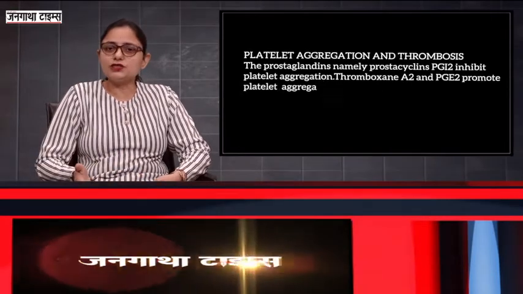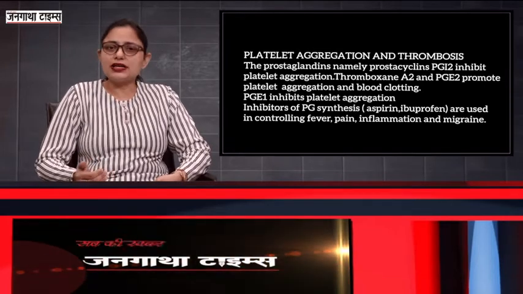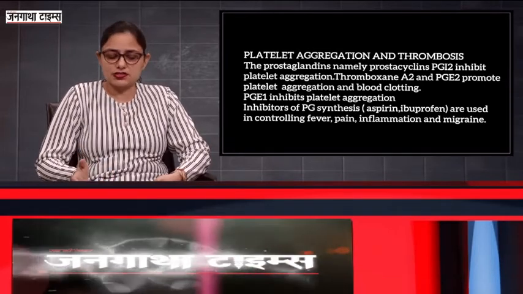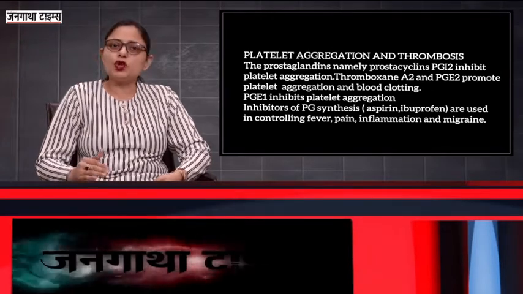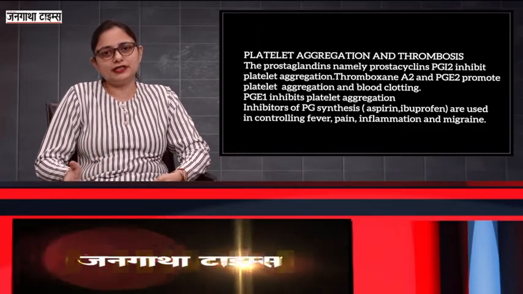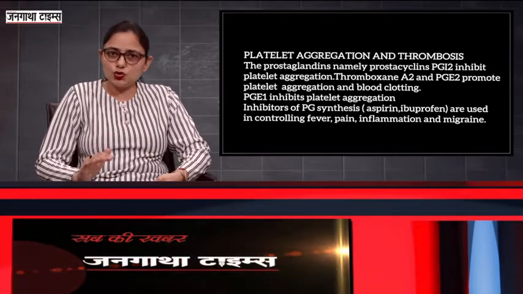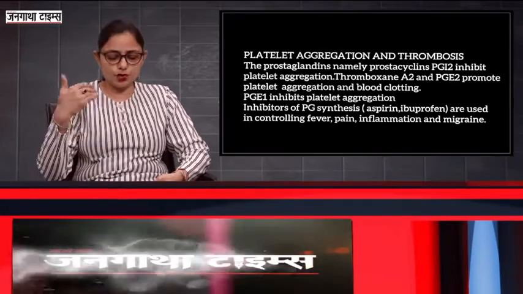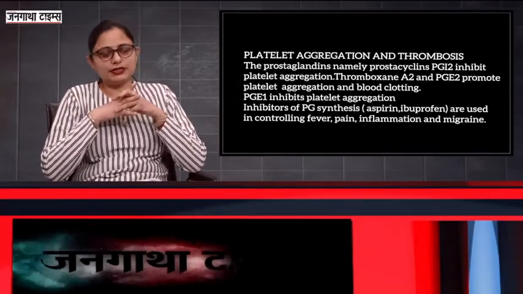Next biological function is platelet aggregation and thrombosis. The prostaglandins, namely the prostacyclins, inhibit the platelet aggregation, whereas the thromboxane A2 and PGE2 promote the platelet aggregation and blood clotting. The thromboxane A2 and PGE1 promote platelet aggregation, and PGE2 inhibits the platelet aggregation.